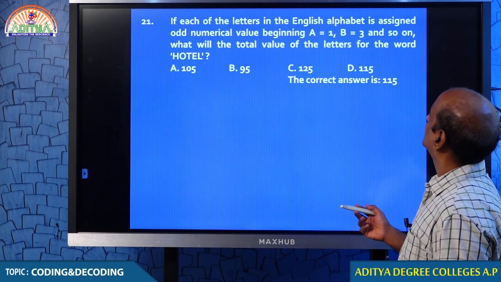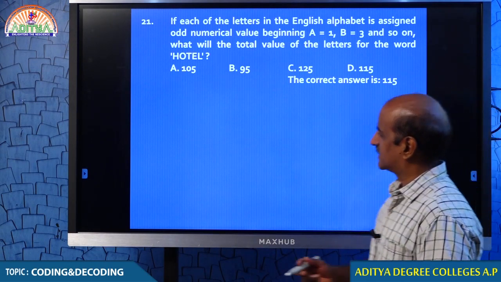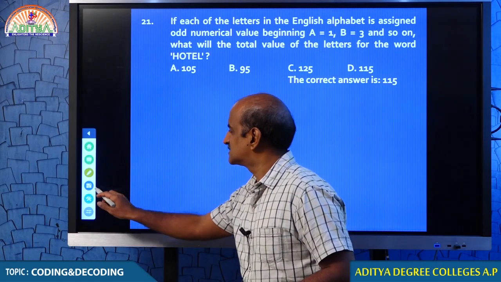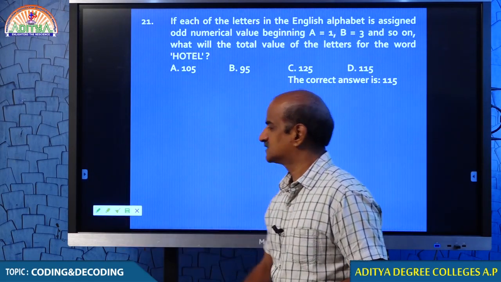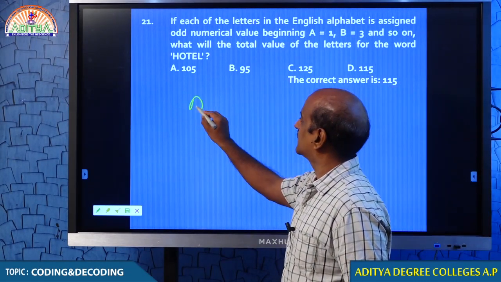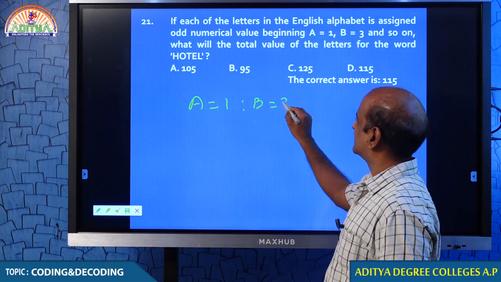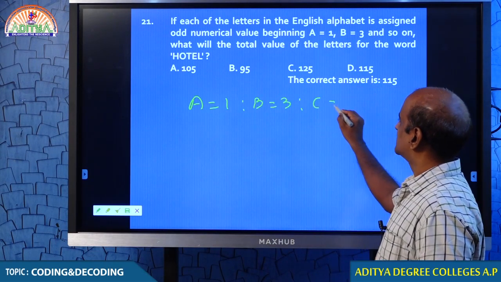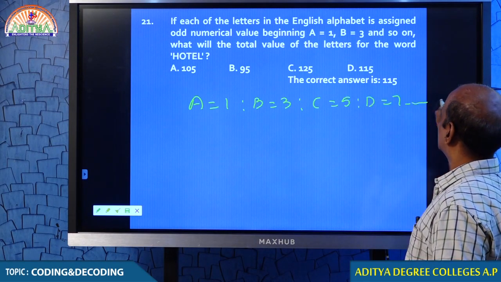Beginning with A. Oh, that's very interesting. Just look at that. In question number 21, let me tell you the logic in the question. What is the coding actually? A is given 1, B is given 3. So probably C will be given 5, D will be given 7, so on.